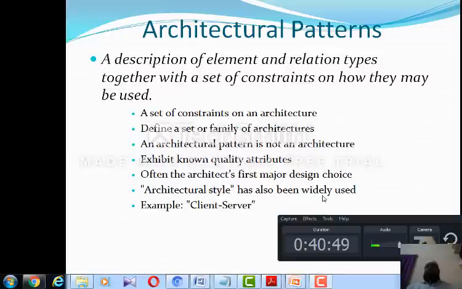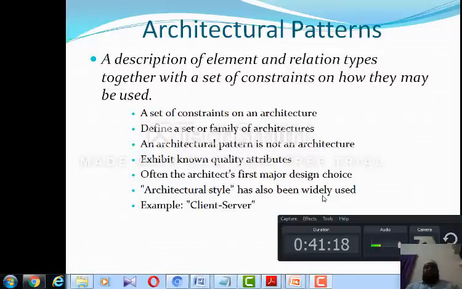An architectural pattern is nothing but the description of whatever software elements we are using in the architecture and their relation types to one another, if we are going to keep some constraints on how they may be used. So we need to know what constraints we are going to keep on the architecture.